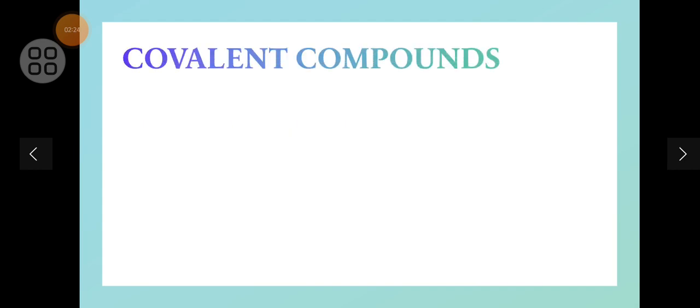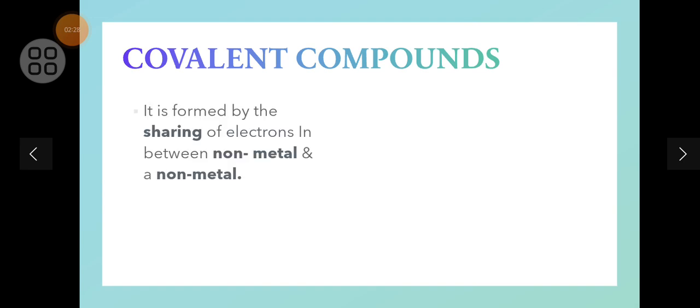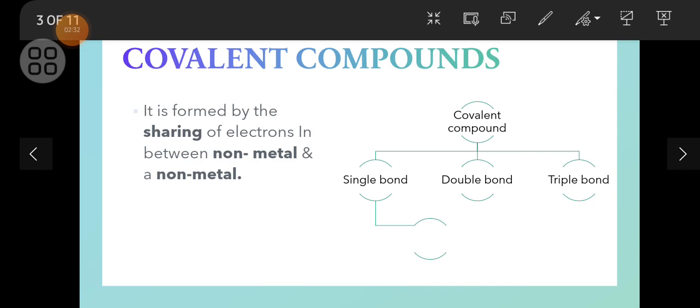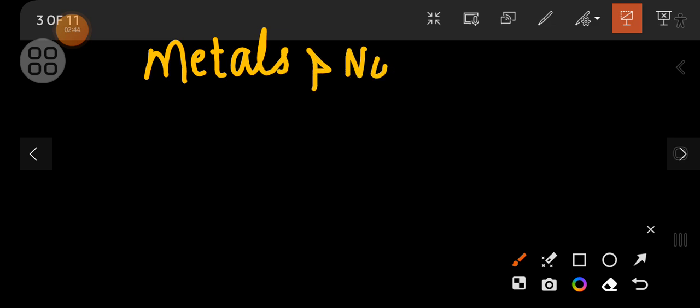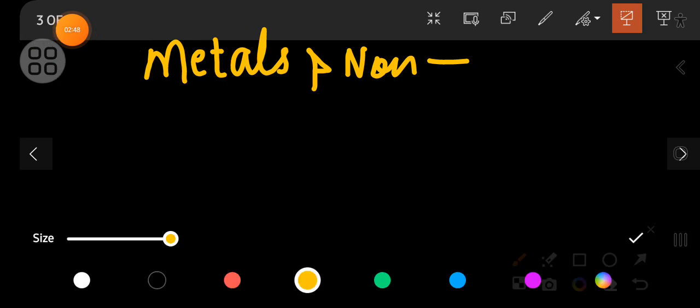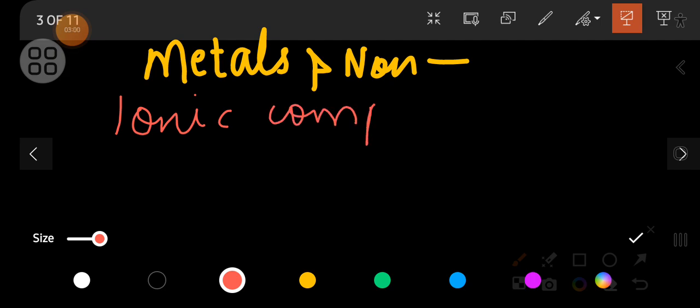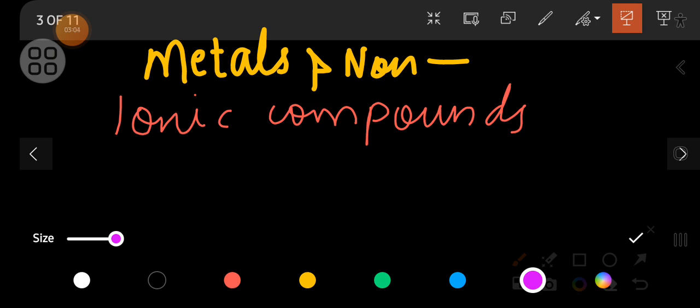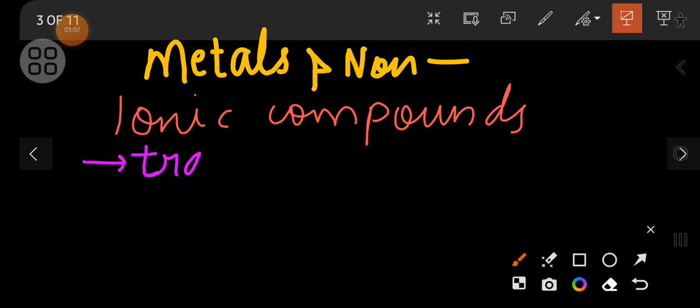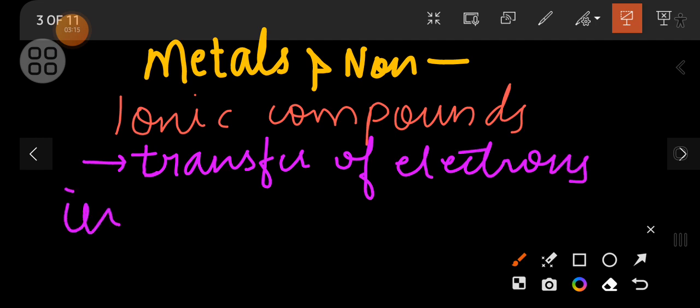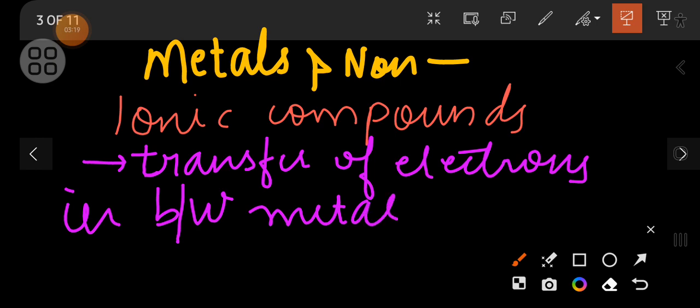So now the next topic that we are going to study is covalent compounds. Basically, in the chapter metals and non-metals, we studied a type of compound which was ionic compounds, in which the transfer of electrons was done between a metal and a non-metal.